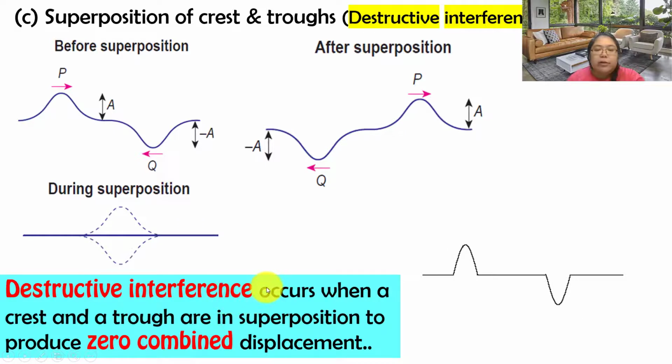Okay, destructive interference will occur when a crest and also a trough are in position to produce a 0 combined displacement. So from here they will produce a 0 amplitude. You can see this example. When the crest and the trough meet at the middle, you see what happened? They will become flat. After that, they are opposite again. Then the P will continue to go to the right, Q will go to the left. So P moves to the right, at the middle, becomes flat. P will continue to go, Q also continues to move. So this situation we call destructive interference.